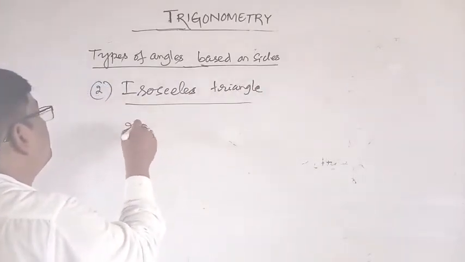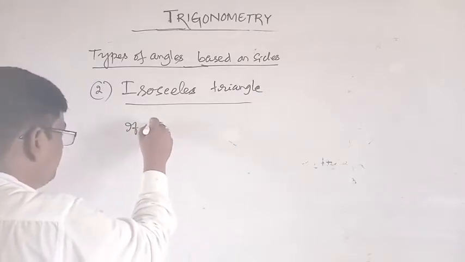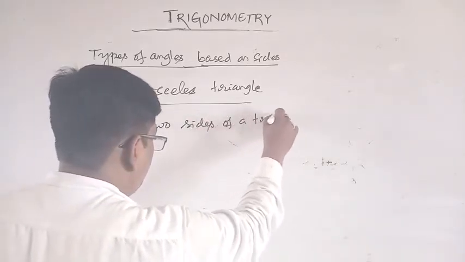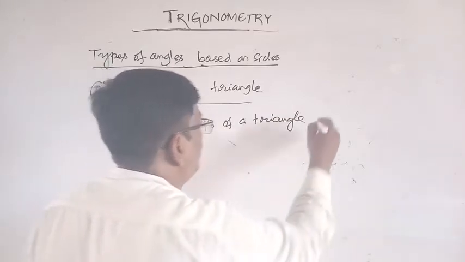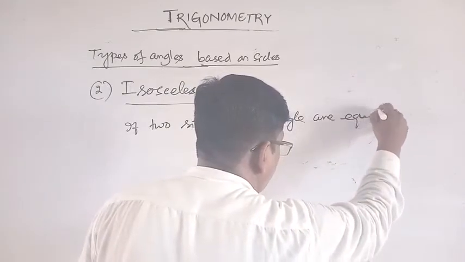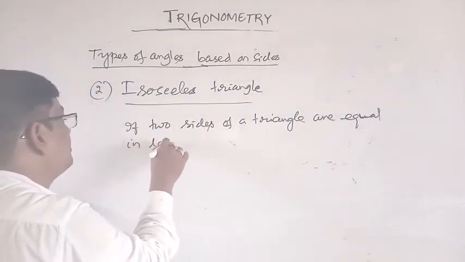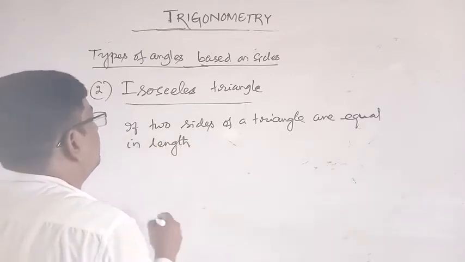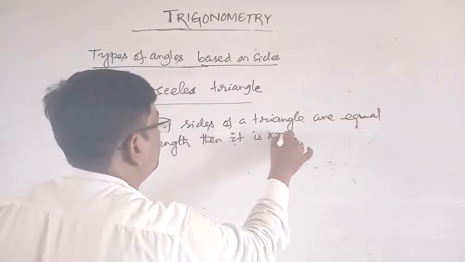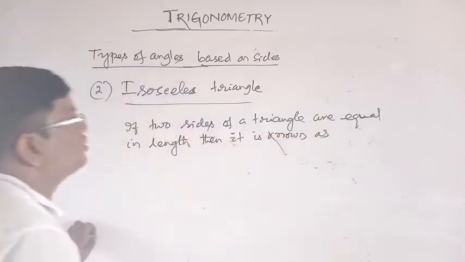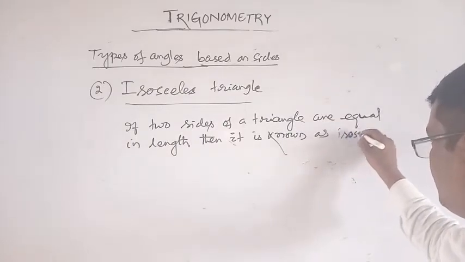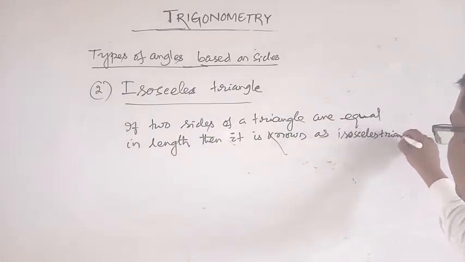If two sides of a triangle are equal in length, then it is known as an isosceles triangle.